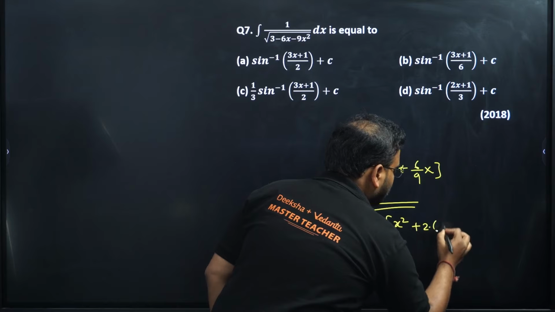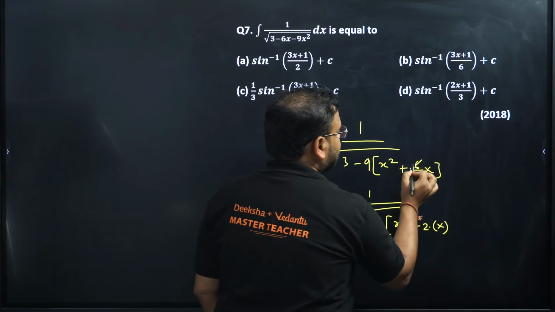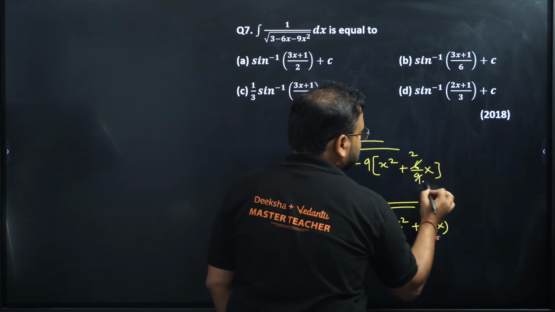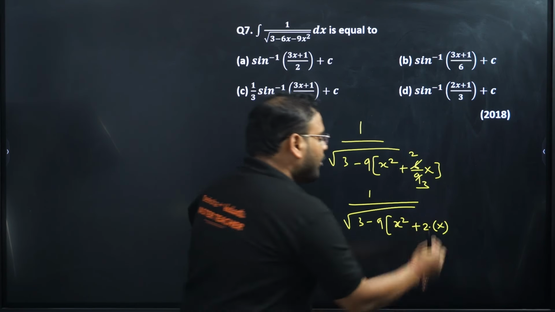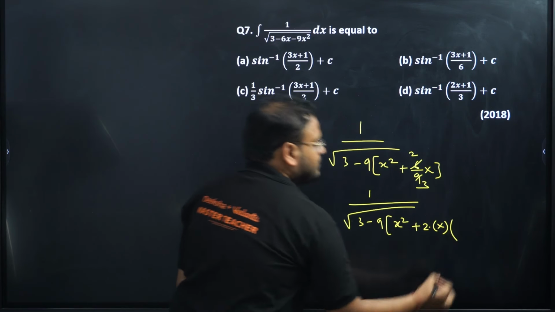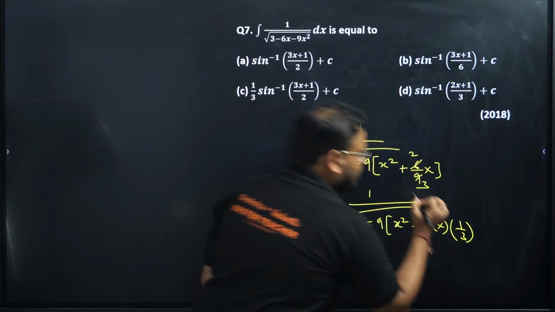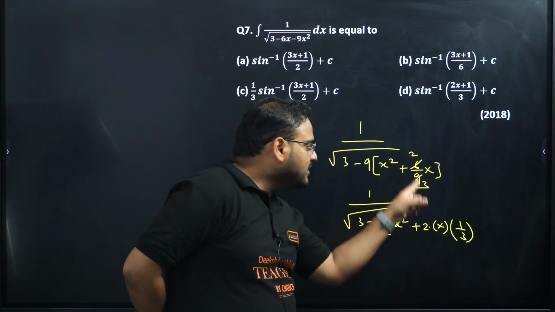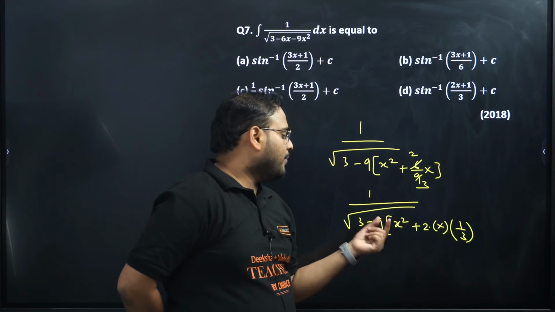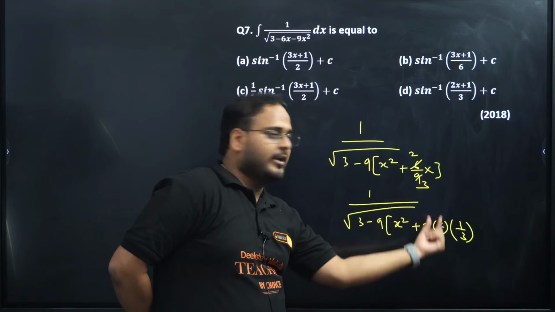2 times of x. This is cancelled, right? I get here as 2, here as 3. 3 2 is 6, 3 3 is 9. So I have 2 by 3. What are you going to multiply with this to make 2 by 3? Simply 1 by 3. Fair enough? Please check. In this form, I have 2 by 3 here. So this is my x square term. This is my 2ab term.